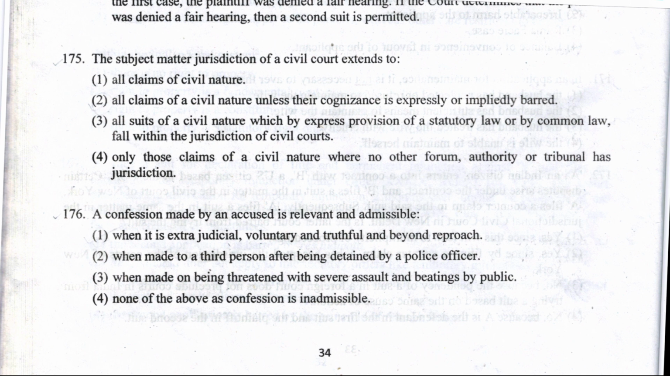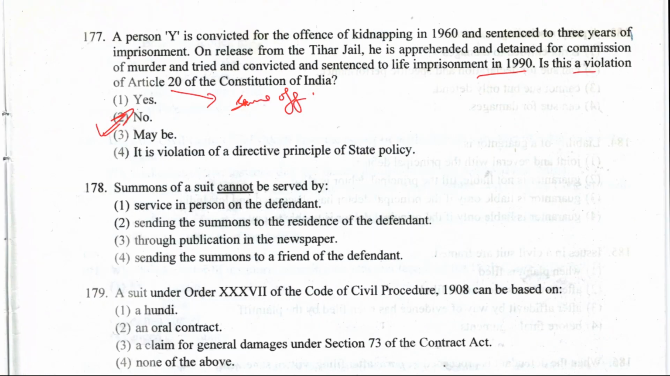Next is 175. The subject matter jurisdiction of civil court extends to all claims of civil nature unless the cognizance is expressly or impliedly barred. This is option number 2. Where is it provided? In section 9 of CPC.